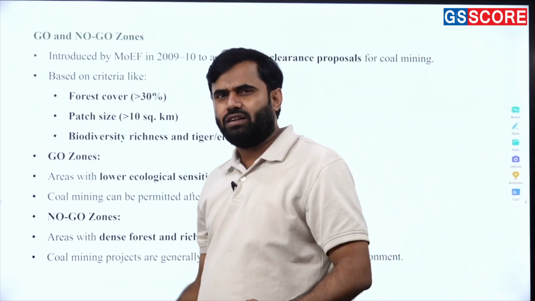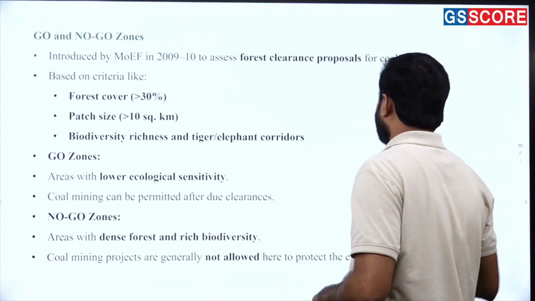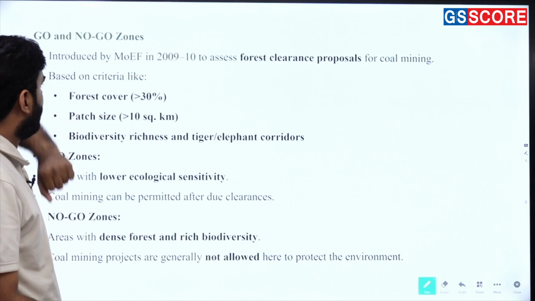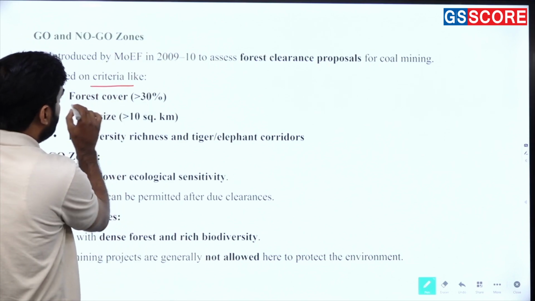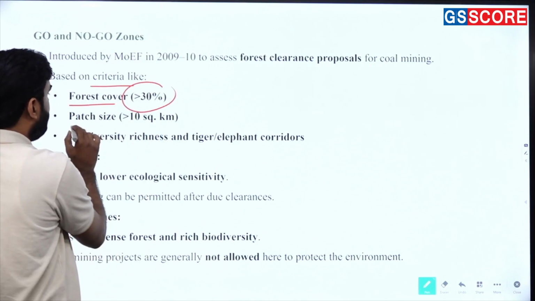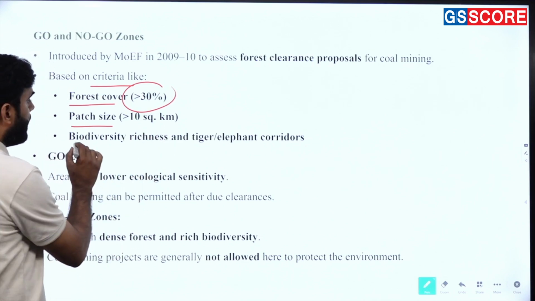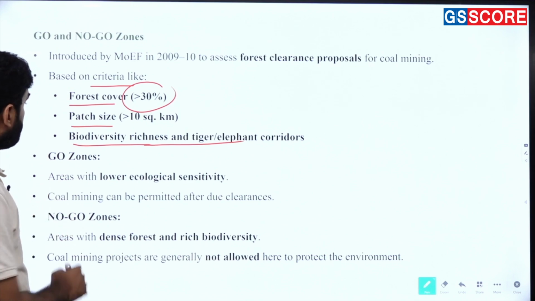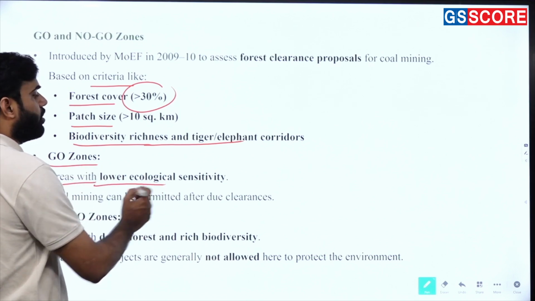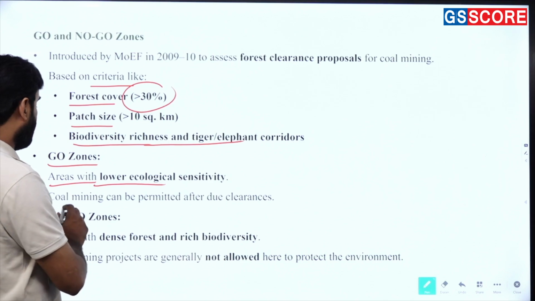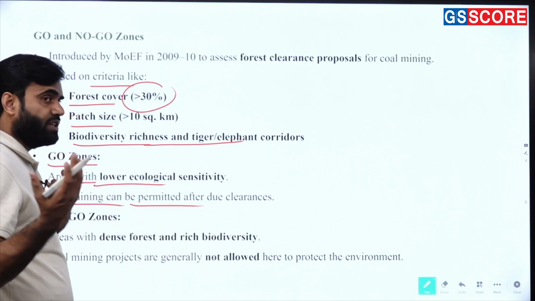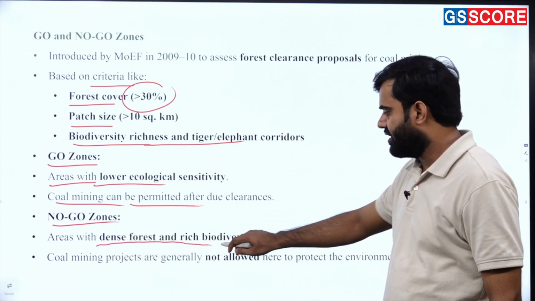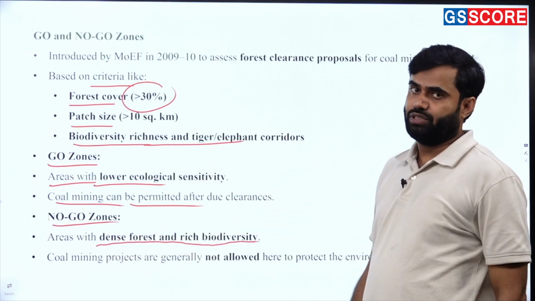Next, go and no-go zone. You know that in 2009 and 10 you will find that forest clearance proposals for coal mining were based on criteria: forest cover greater than 30%, patch size less than 10 square kilometer area, biodiversity richness and tiger-elephant corridors. ठीक है, ये कुछ क्राइटेरियाज थे. अब गो जोन क्या है? एरियाज विद लोअर इकोलॉजिकल सेंसिटिविटी, coal mining can be permitted after the due clearance. No-go zone means area with dense forest and rich biodiversity. ये भी बहुत जरूरी हो जाता है.